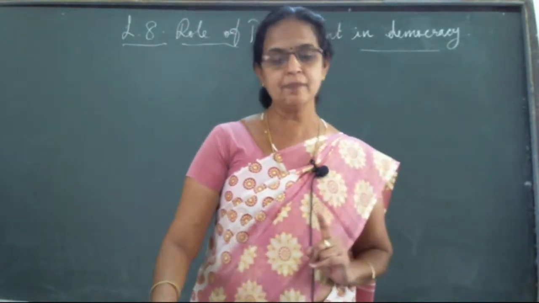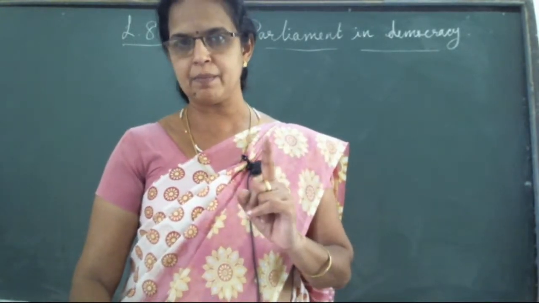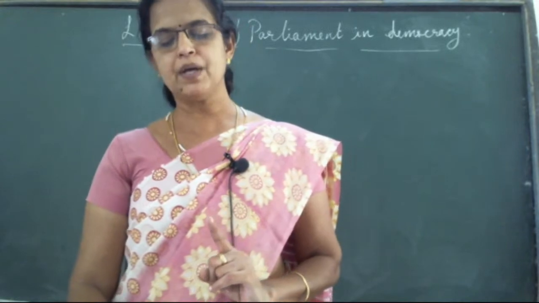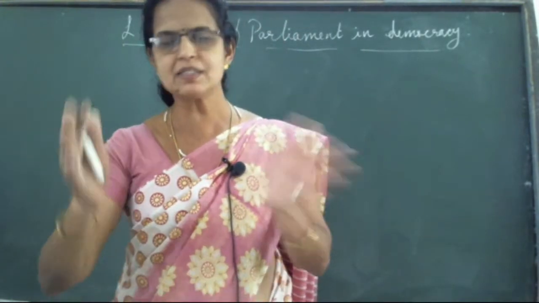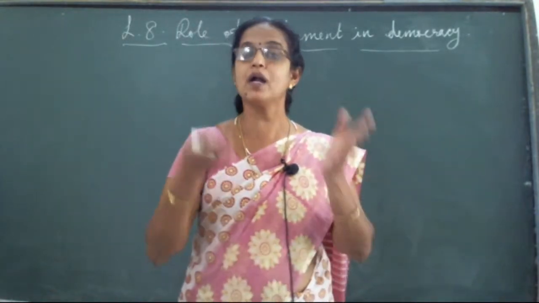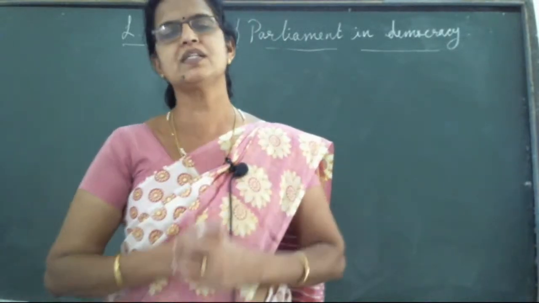Page number 49, functions of parliament number 1: to control the government and to provide information and guidance to it. Who controls the government? The parliament itself. This question hour session mainly controls the government.